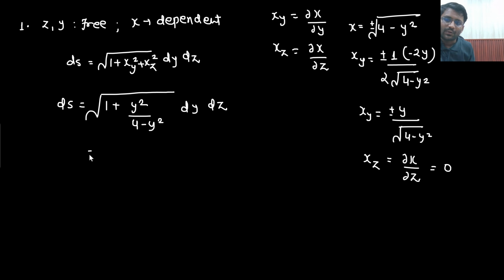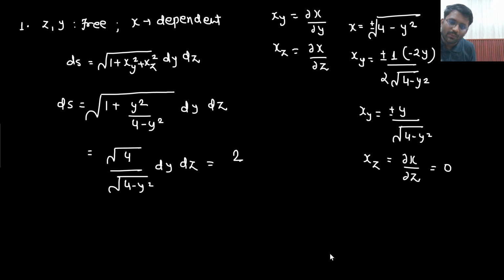Right? So what will you be getting here? Under root 4 minus y square, this will become 4 only, divided by under root 4 minus y square, dy dz. What are you getting? 2. Now under root 4 minus y square, what is that? That is nothing but x only. So 2 by x dy dz. Under root 4 minus y square is nothing but x only. This is the ds you are getting.